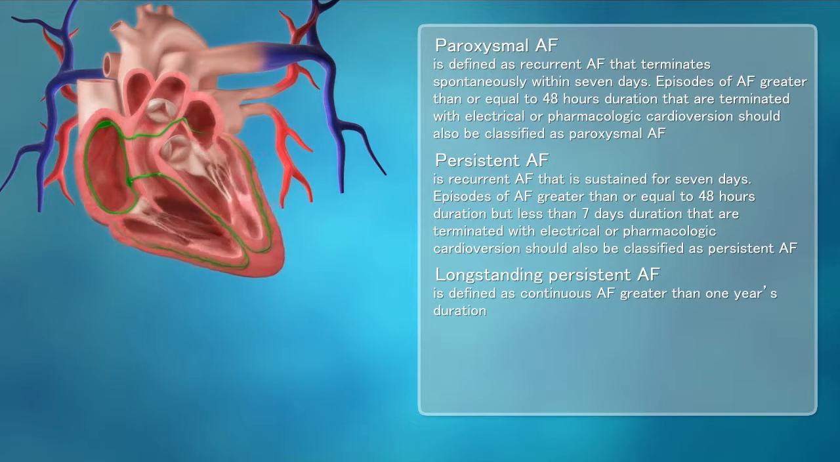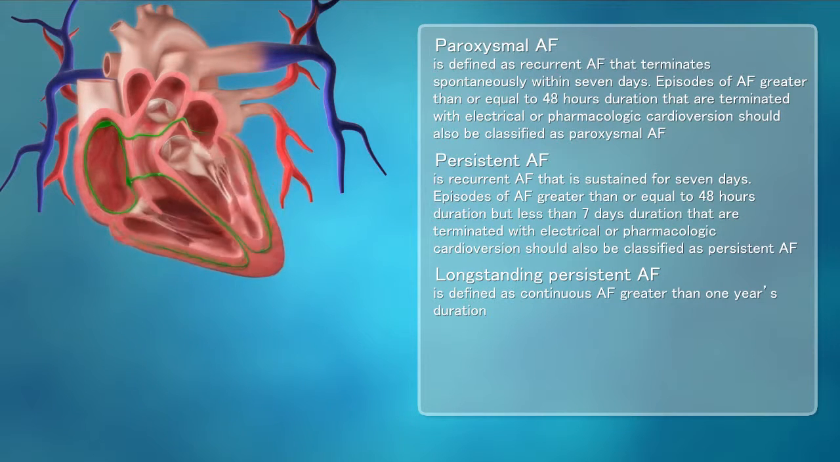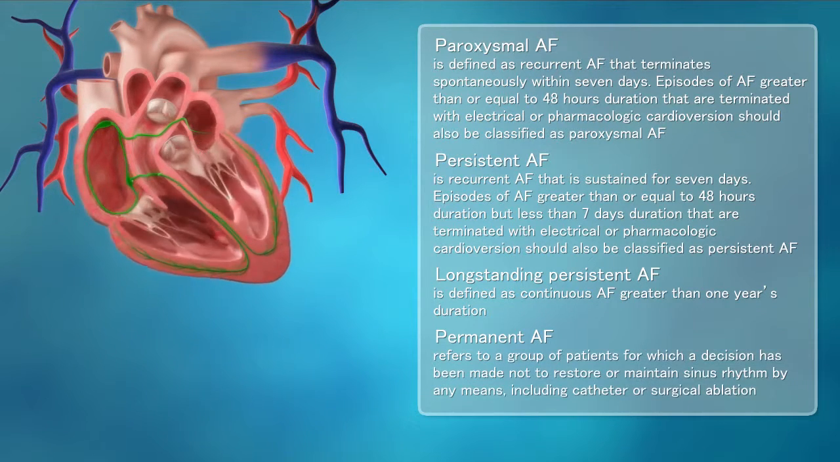Long-standing persistent AF is defined as continuous AF greater than 1 year's duration. Permanent AF refers to a group of patients for which a decision has been made not to restore or maintain sinus rhythm by any means, including catheter or surgical ablation.